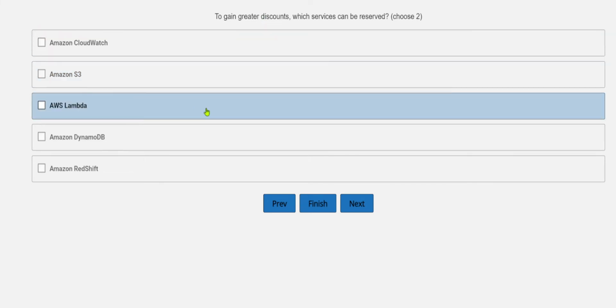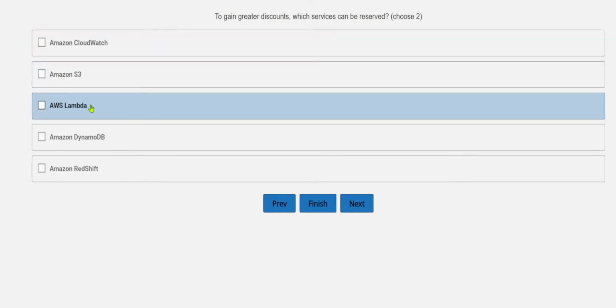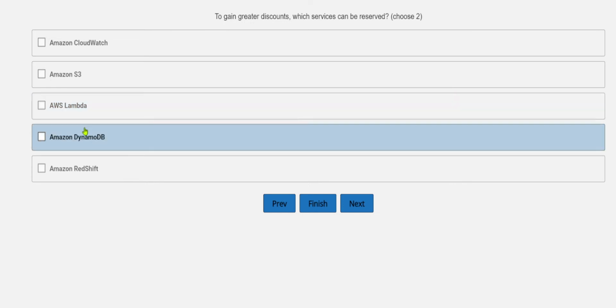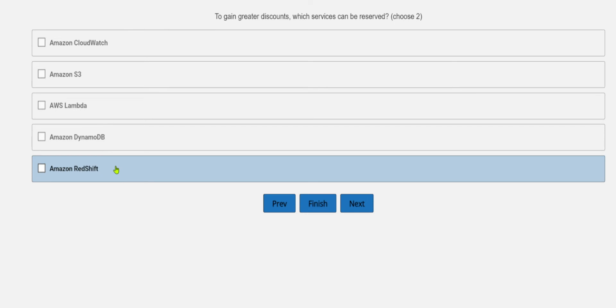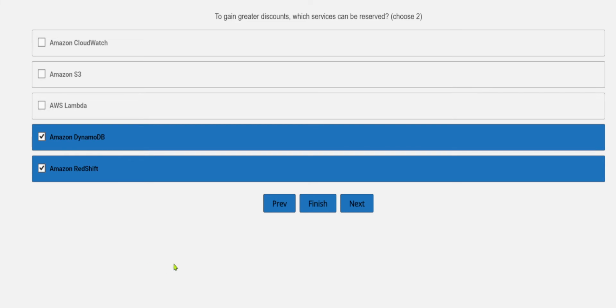Other one is AWS Lambda. This is again your serverless one, but it doesn't fall under greater discounts, so this cannot be reserved. So what can be reserved? The remaining options are Amazon DynamoDB and Amazon Redshift, and if we look at them, these two are the correct and most suitable options.